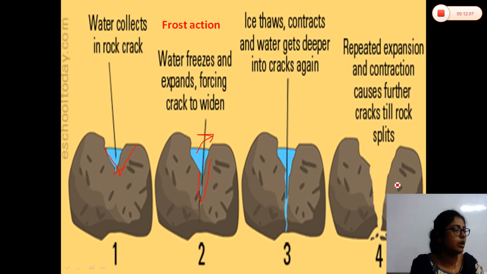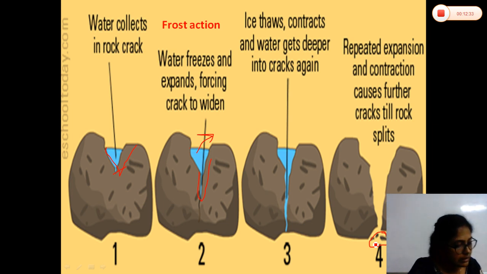Freezing means when the water is converted into the ice, and thawing means when the ice is converted into the water. So, constantly this process will be going on, and in this process the rocks will be disintegrated and the particles will be left in its own place through this weathering process. So, this is called the freeze and thaw process or the frost action, you can say.